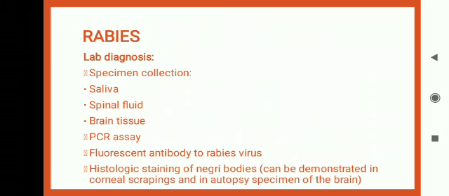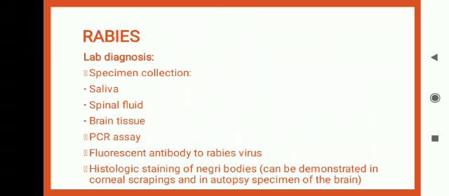Okay, this occurs because in encephalitis, in inflammation of the brain, death of neurons and demyelination of neurons occur. So infected neurons will contain eosinophilic cytoplasmic inclusions, which are called Negri bodies, which is very important in the lab diagnosis